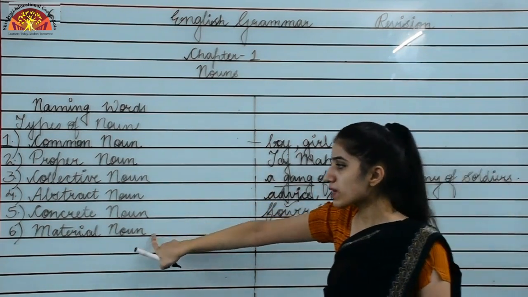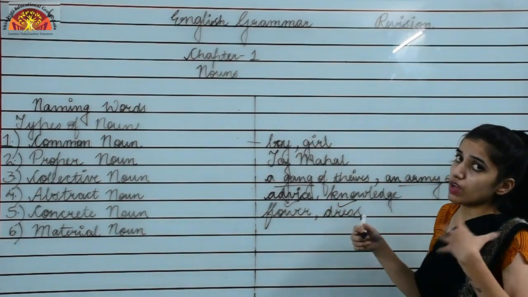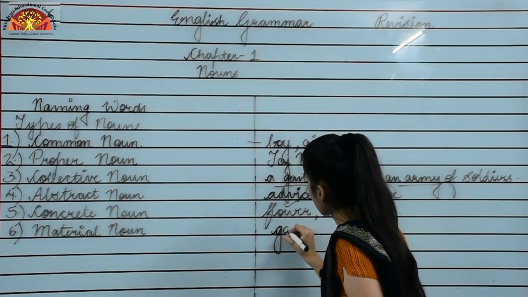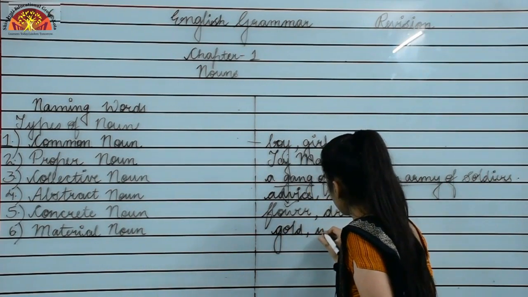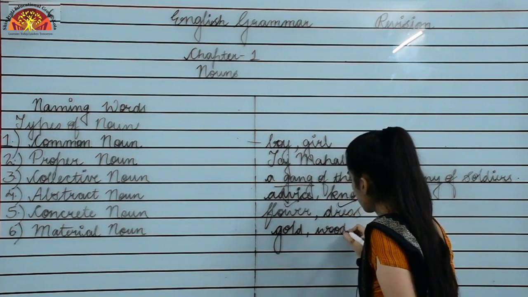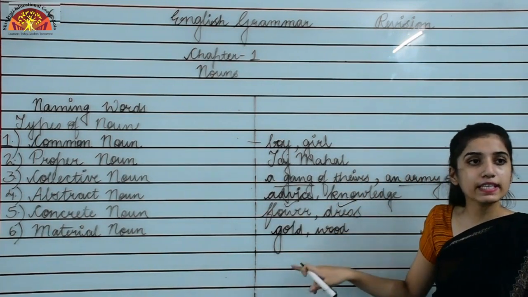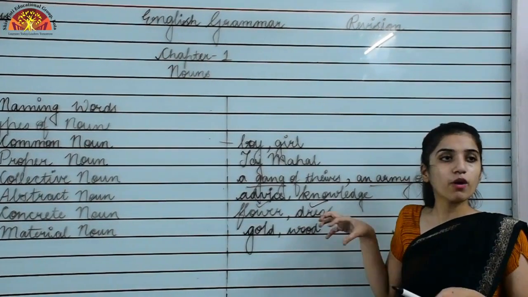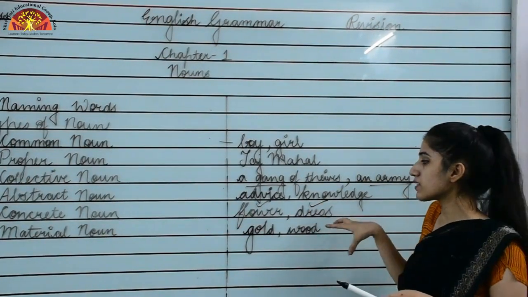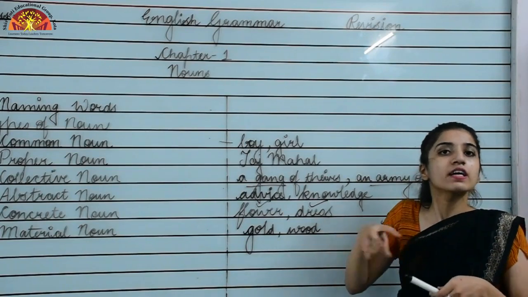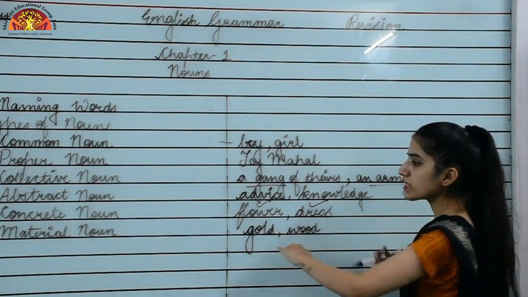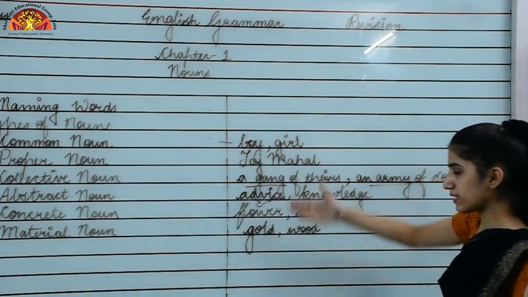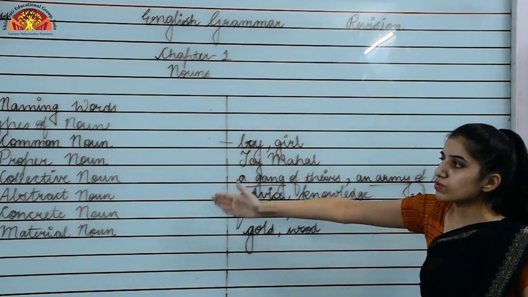Now moving to the last one, that is material noun. The things which are made up of what? Like gold, wood. So these are examples of material noun. Gold, wood, these are the things from which we make things, right? These are the material that we use to make things. So these words represent what? Material nouns. So these are the types of nouns, and these are the examples related to these nouns.